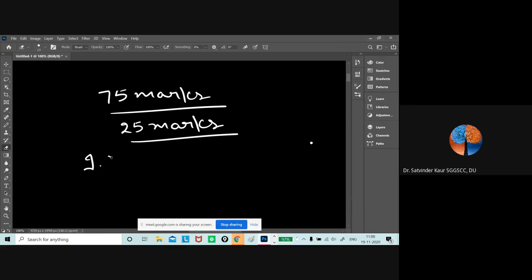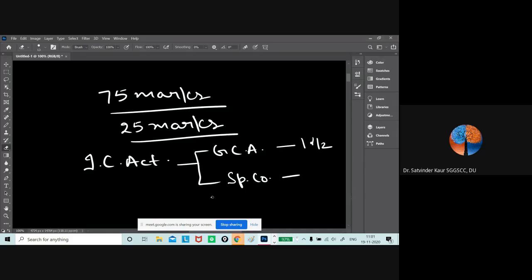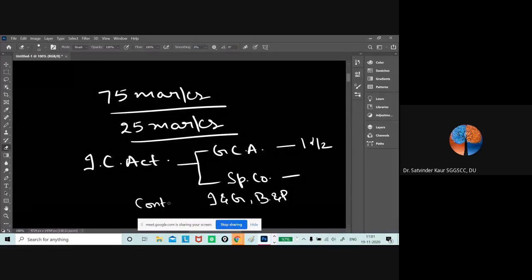When we talk about the Indian Contract Act, we have the General Contract Act, where we have all the basic requirements. There is a 1.5 question here, and then there are the special contracts, and within these special contracts we have indemnity and guarantee, bailment and pledge, and contract of agency.